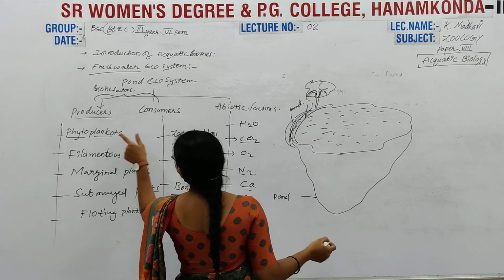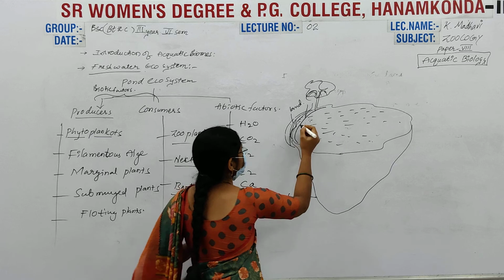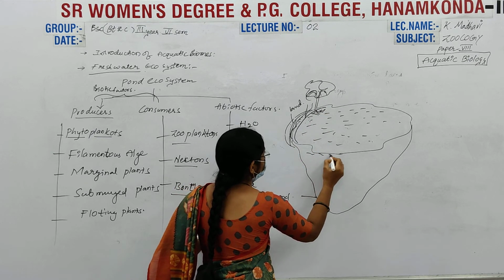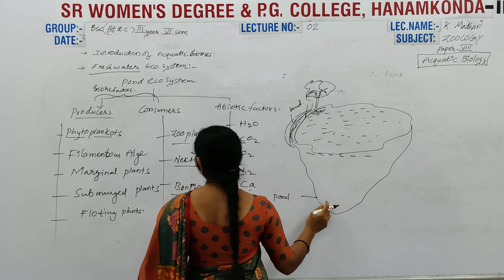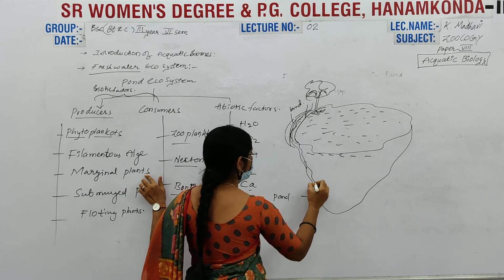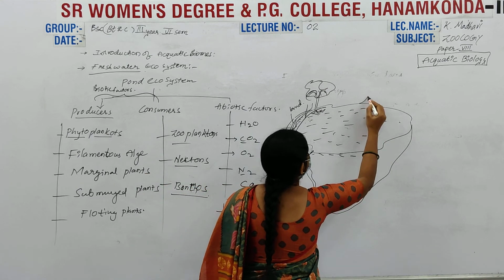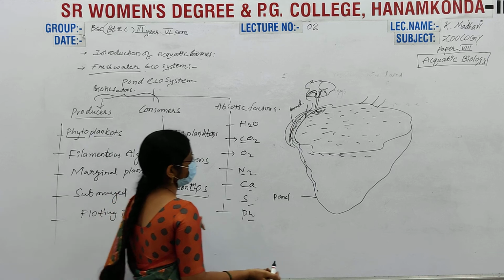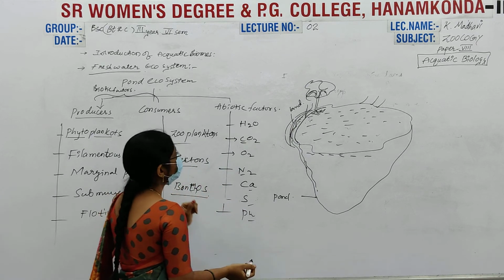Next, the phytoplanktons are present here. Then floating plants, and marginal plants in this region. Then submerged plants, floating plants. And here the zooplanktons.